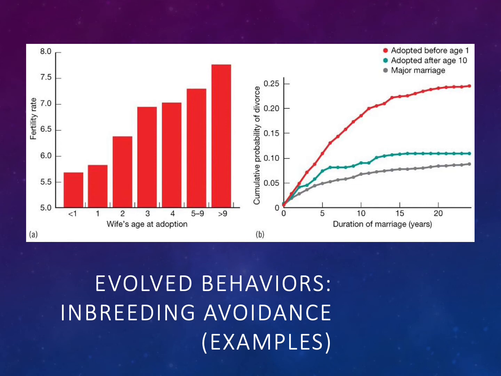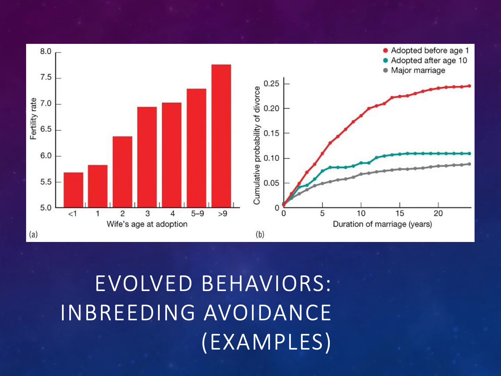In the graph on the left is the fertility rate along the y-axis and the wife's age at adoption across the x-axis. Notice that the younger the wife when she was adopted, the less fertile the couple is. Girls who were older than 9 years old when they were adopted into their husband's family had higher fertility rates.